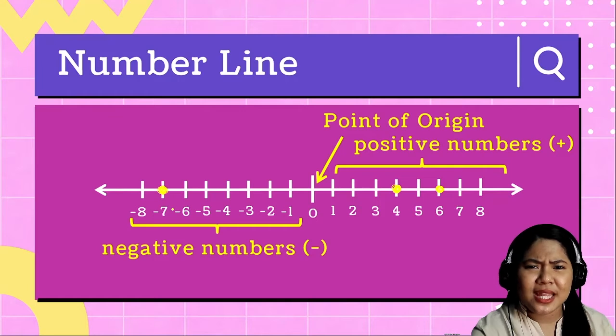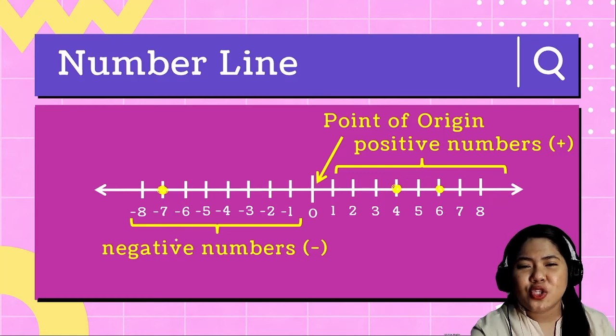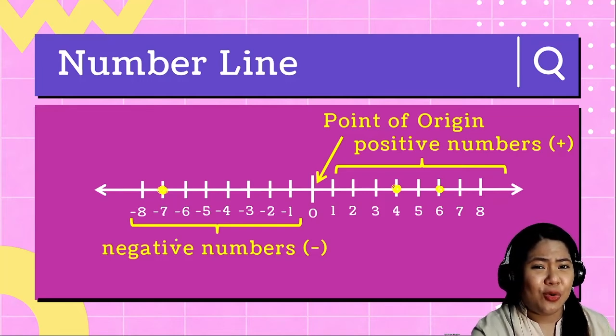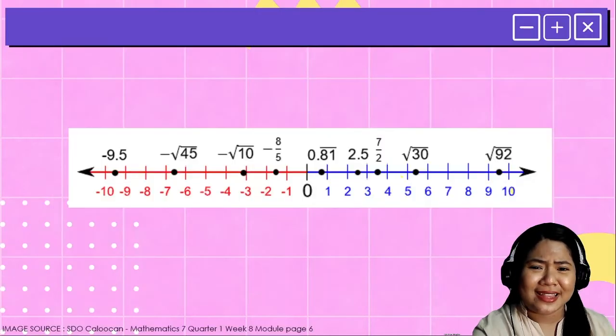So basically, we can plot points on a number line. We can plot or locate real numbers on a number line as long as we know where we should place them. But how are we really going to do that?